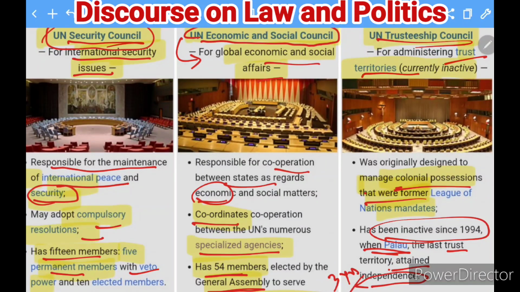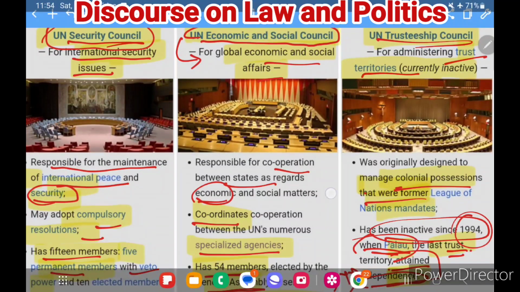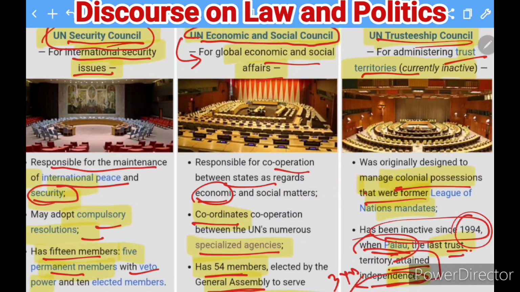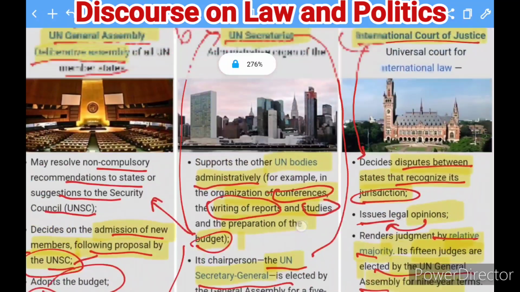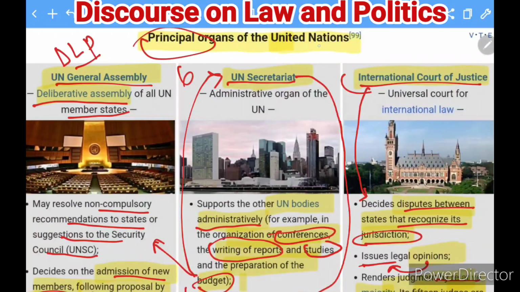So whenever any colonial territory was there, and later on there is a need to take care of it, they will take care of that territory, and later on they will try to make sure the nation can get freedom. Similarly, in 1994 this happened when Palau was a trust territory. Later on it got independence also. This is how you can see it here about Palau. So with this we know about the principal organs of the United Nations.